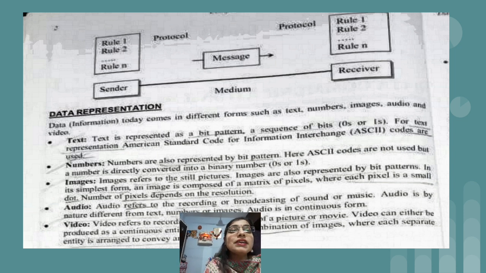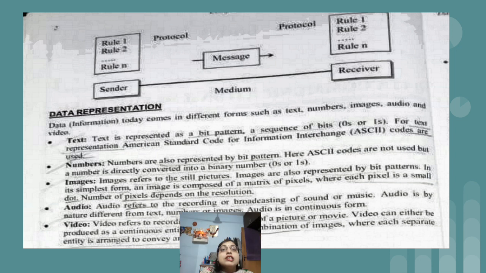In its simplest format, an image is composed of a matrix of pixels, where each pixel is a small dot, and the number of pixels depends upon the resolution. So in simple words, images are nothing but still pictures, and they are also represented as a bit pattern.